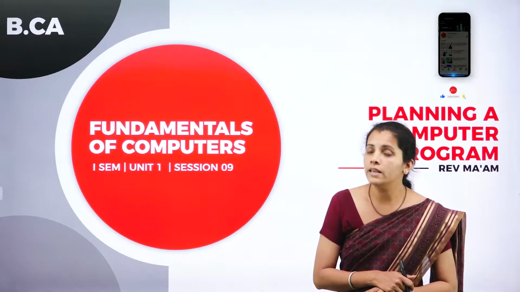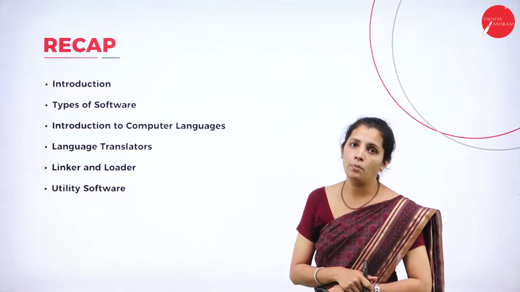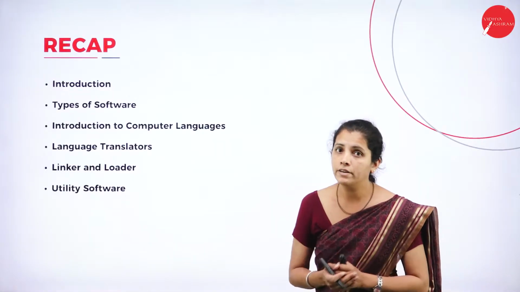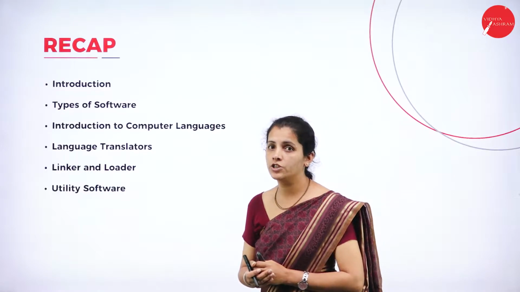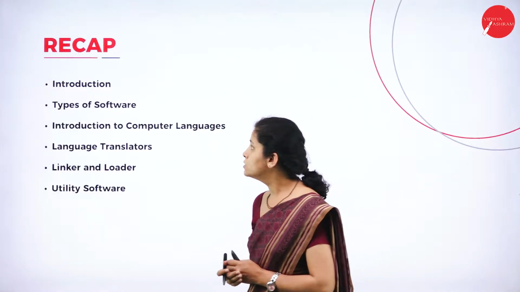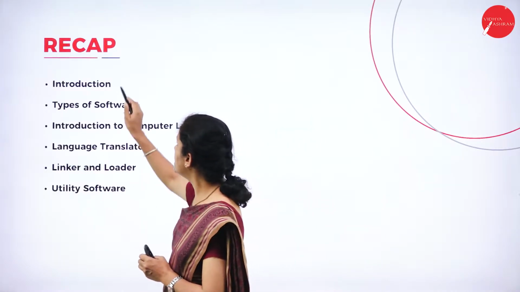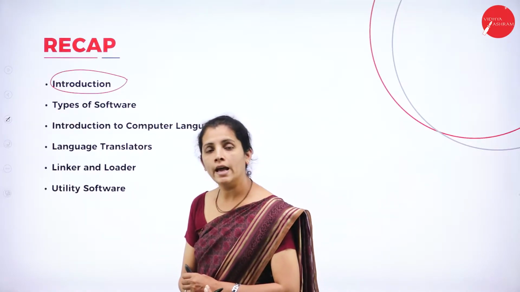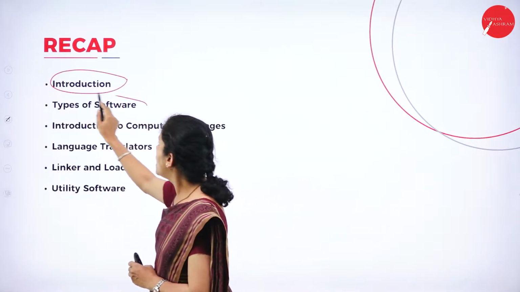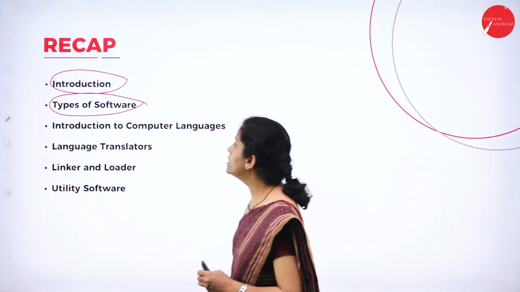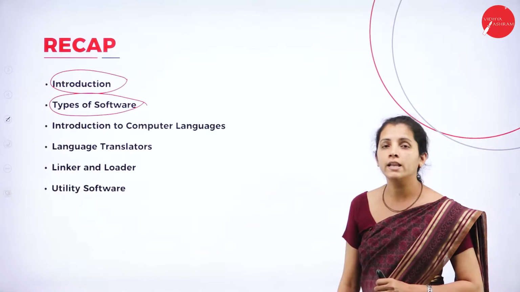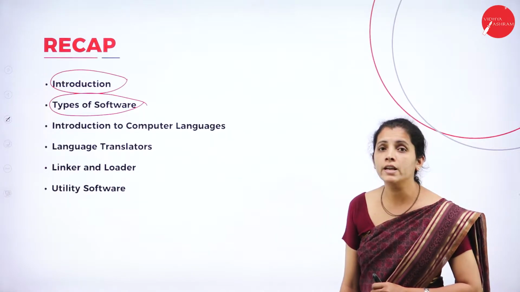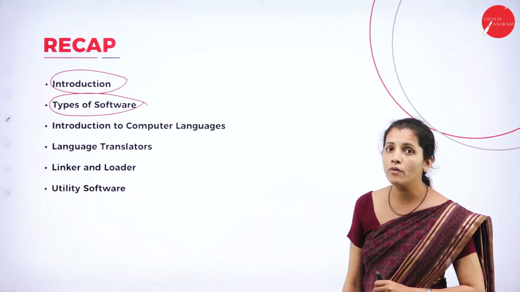Before that, let me recall the topics which I discussed in the last session of this unit. I started with an introduction to software, along with the 2 different types of software, that is application software as well as system software.